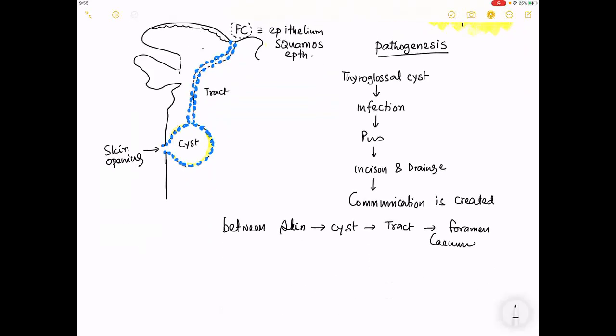Can I proceed? Have you written? Yes, sir. Okay, right. So if you have written, and this is the pathogenesis.